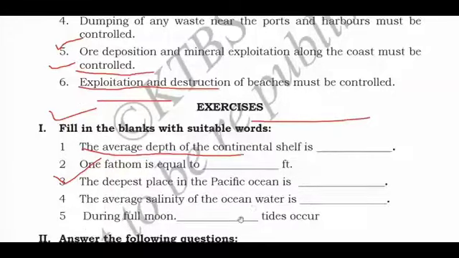So with this, we have finished the explanation of this chapter. Okay, go through the video once and read the textbook once. If you have any doubt, you can comment in the comment section. I will try to clear your doubt.